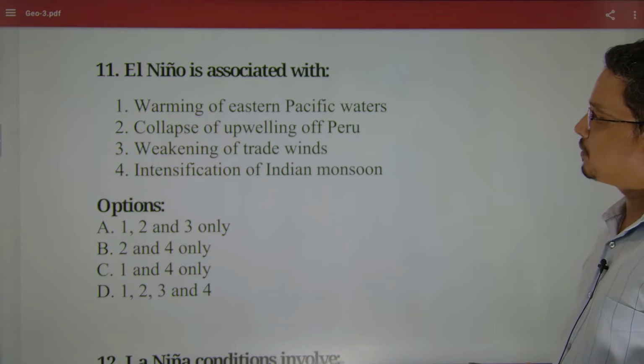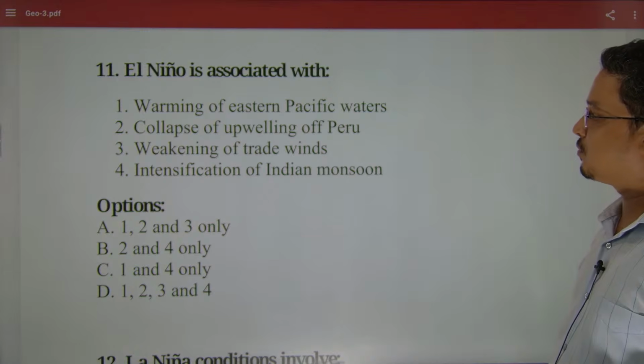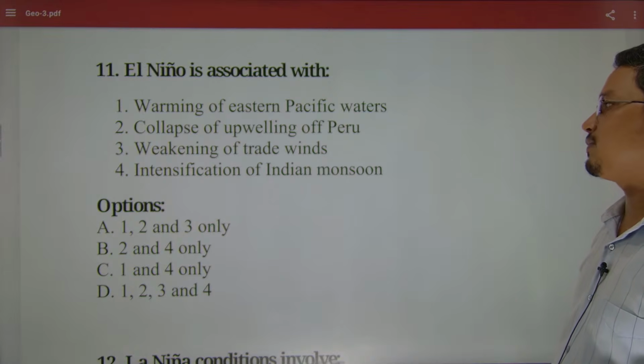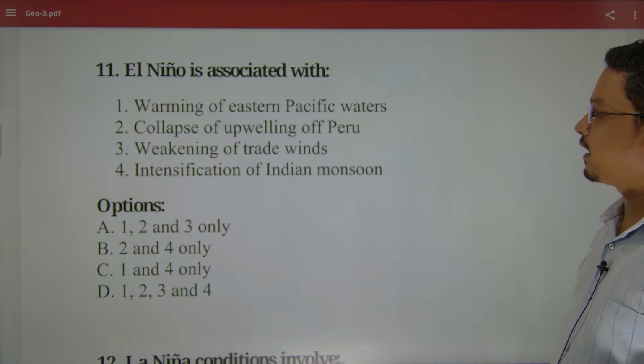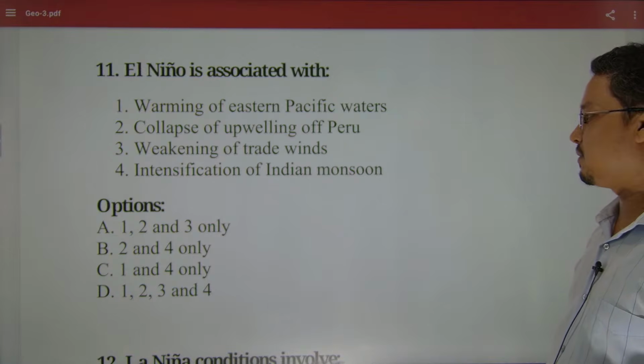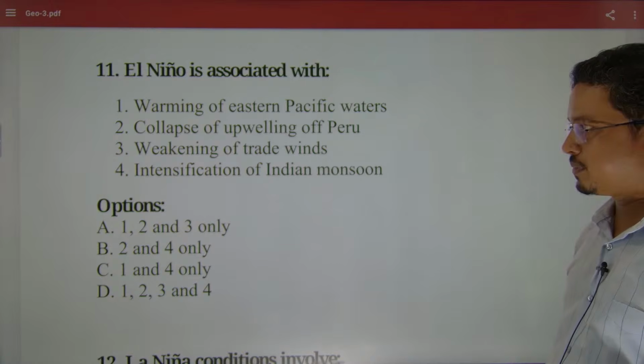El Nino: warming of the East Pacific Ocean, collapse of upwelling. That means collapse of upwelling off Peru, weakening of the trade winds, intensification of the Indian monsoons. Now the answer would be pretty easy.